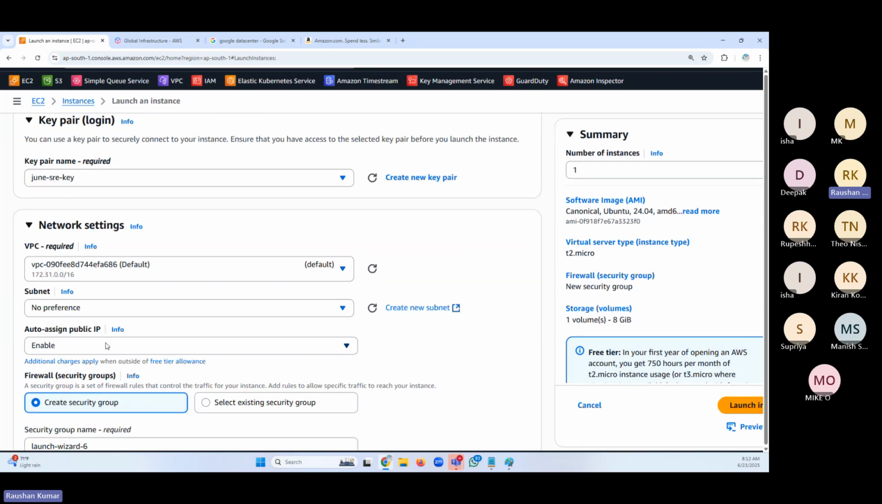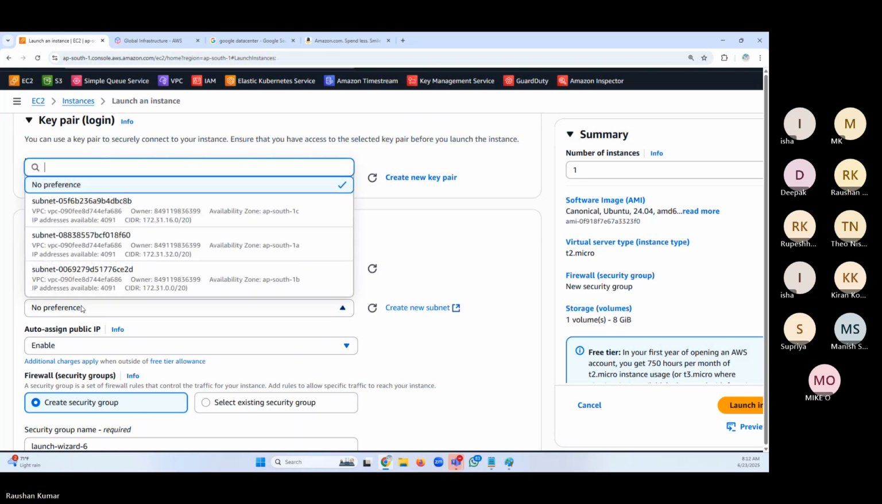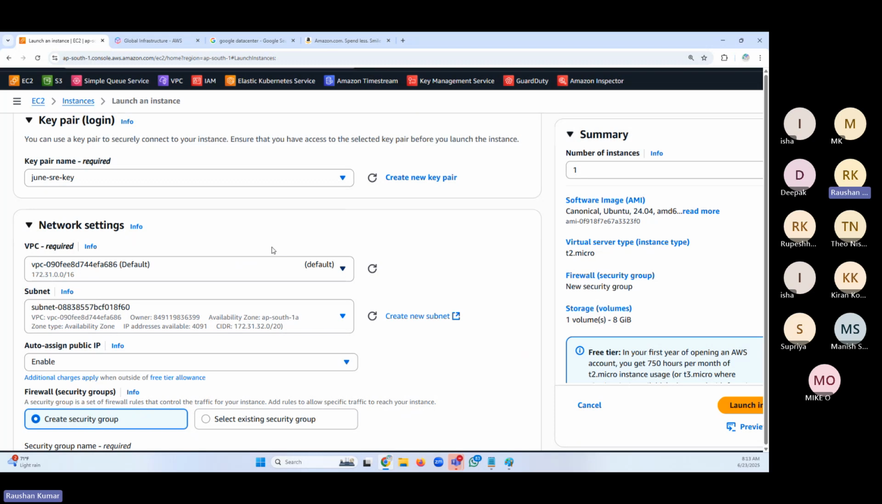Network settings, I will not change this. I can select whether I would like my server to be in 1A, 1B, or 1C, in which AZ, which data center. I can opt for it here. Let's say I prefer 1A. I'm selecting 1A. Last session, we did not have any preferences and did not touch this. But today, since we know about AZ and subnet, I'm selecting it. So my server is going to be created in 1A, this fixed AZ.